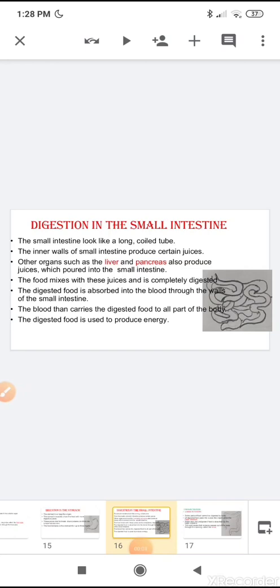Children, in the first lesson you have learned that some food is undigestible by the body, means they are not digestible by the body, and they are known as what? Yes, they are known as roughage or fibers. And you also know the function of fiber? Yes, they help to remove waste out from the body. Next, the undigested food is passed into the large intestine.